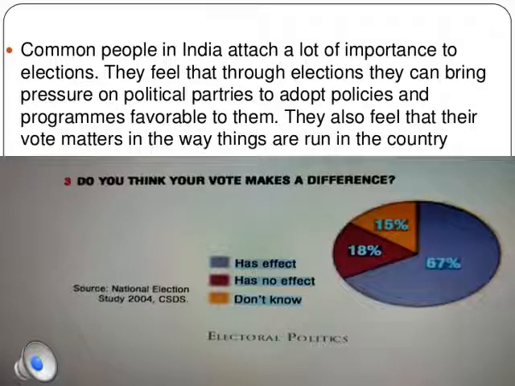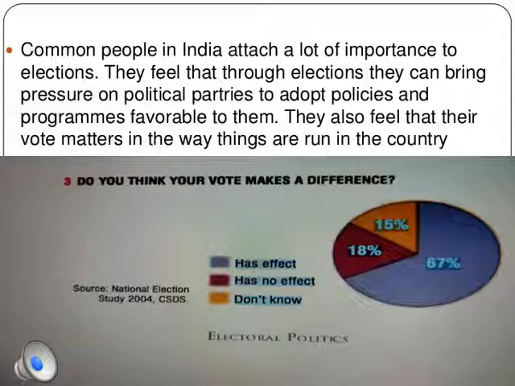So here there is one more figure which has been given in your textbook regarding how the common people compare, that how their attachment towards the election has changed the economy. So what are the thoughts of the common people? Here the common people in India attach a lot of importance to the elections. They feel that through elections they can bring pressure on the political parties to adopt policies and programs that are favorable for the country in order to improve the economy.